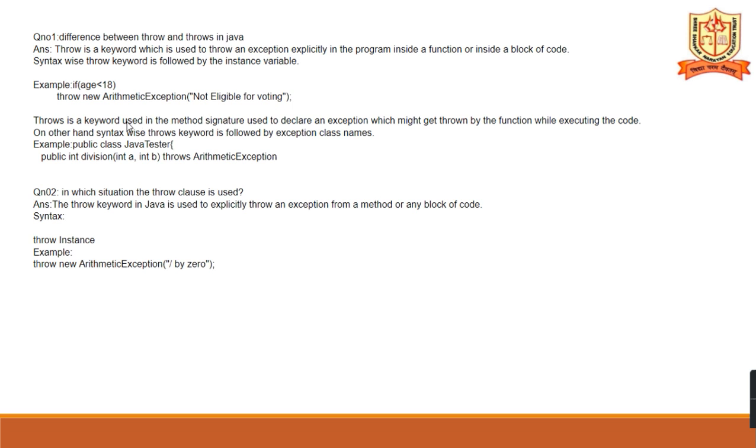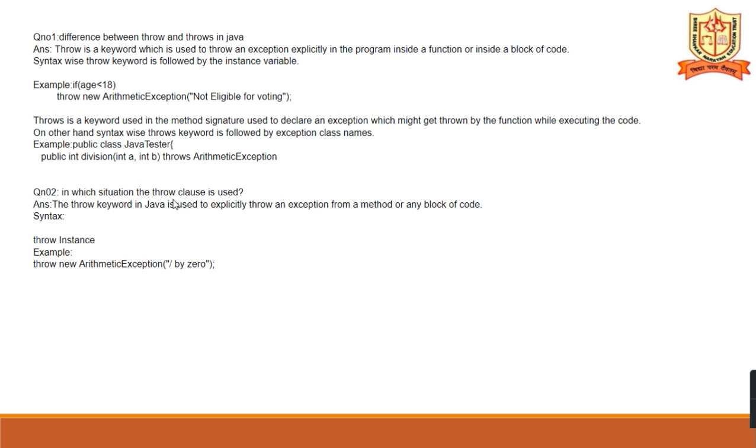And throws is a keyword used in the method signature, used to declare the exception which might get thrown by the function while executing the code. So an example is: public class JavaTest, that is a method that throws the exception. Is it clear? In front of the method signature you use throws. If you use throw, then after the throw clause you have to write the object.